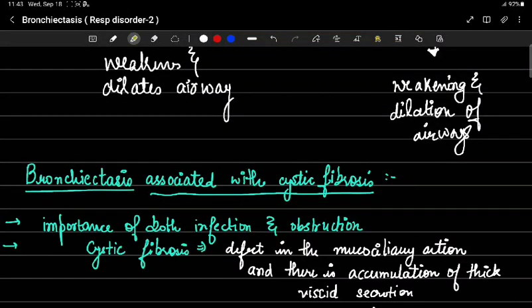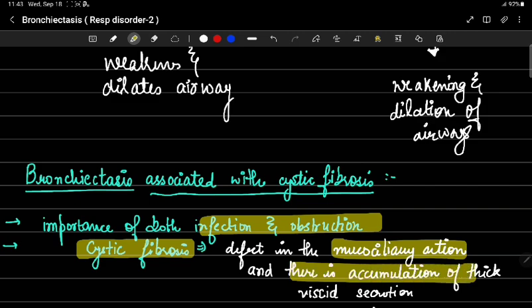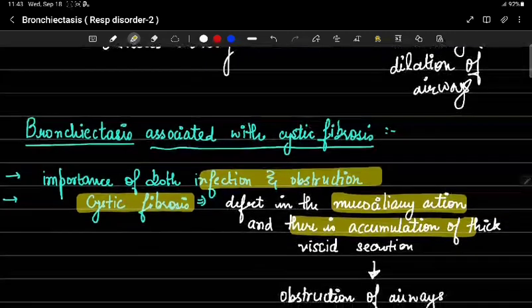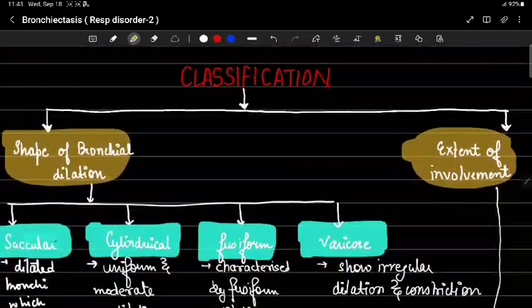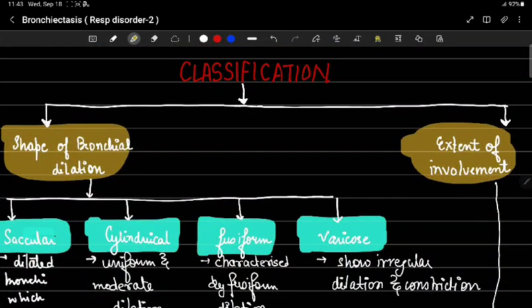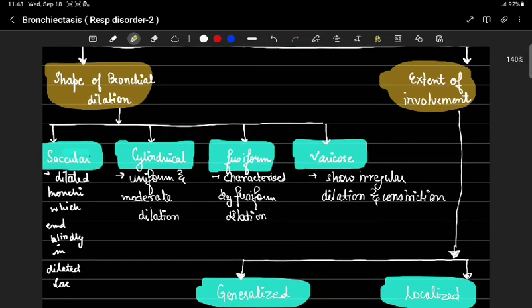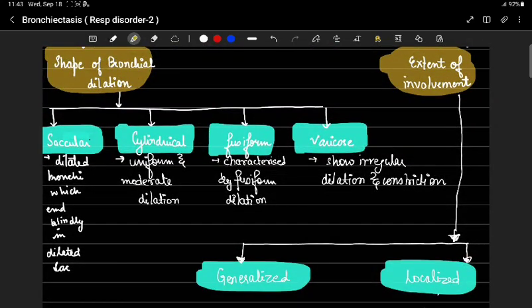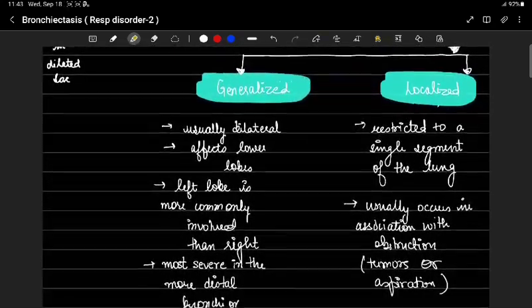Bronchiectasis is associated with cystic fibrosis. The important factor for infection in cystic fibrosis is the defect in mucociliary action, and there is accumulation of thick viscous secretions which obstruct the airway and favor microbial infection. Now comes the classification. It is divided by shape of bronchial dilatation and extent of involvement. Shapes: saccular, cylindrical, fusiform and varicose. Under extent of involvement: generalized and localized.